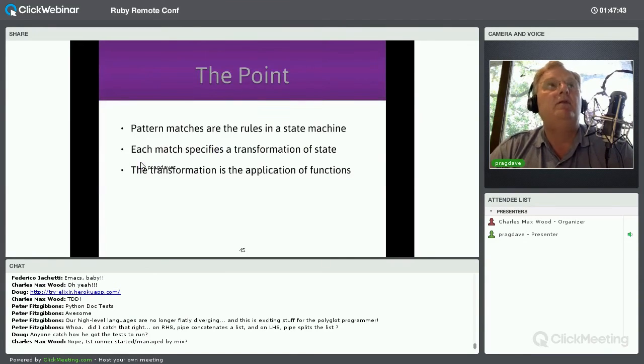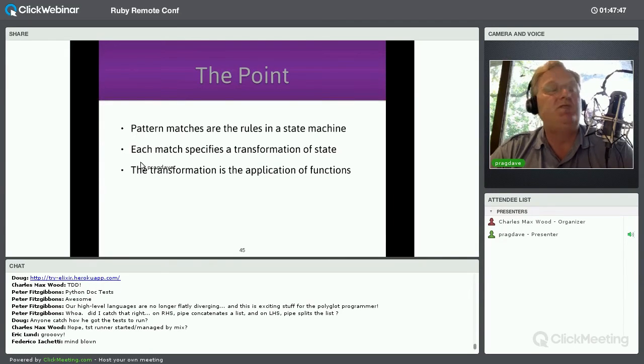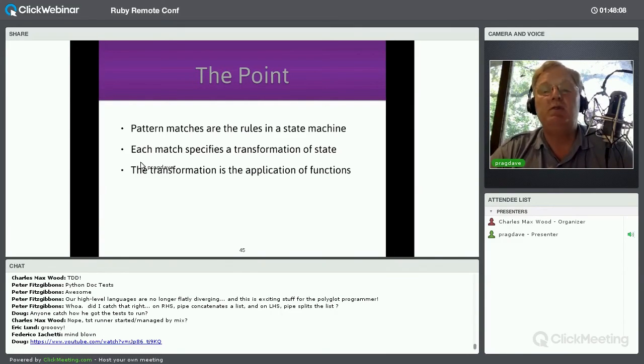If you think about a functional language with pattern matching, then the pattern matches are the rules in the state machine, and each match that you do represents a transformation of state. And when you execute that transformation, you can do so with the application of functions. And so basically, the transformation of state, you actually run a function almost as a side effect of that. And that kind of totally inverts the way we normally think about coding. Normally, we think about functions as being the thing that cause state to change. Here, it's the state change that's causing the functions to run.